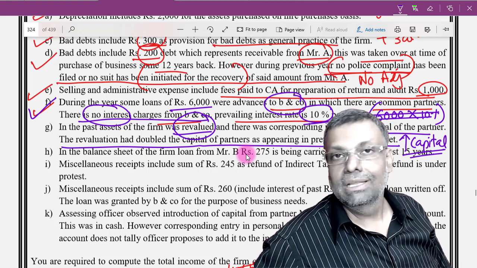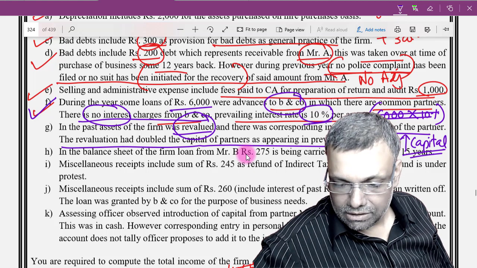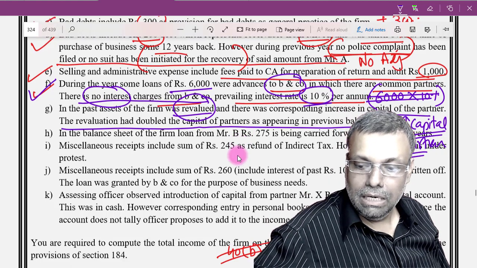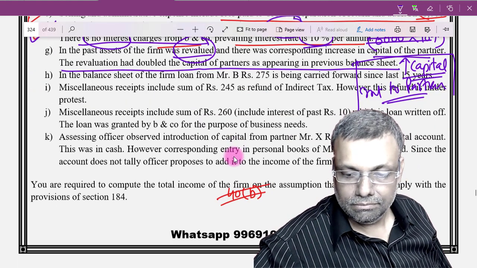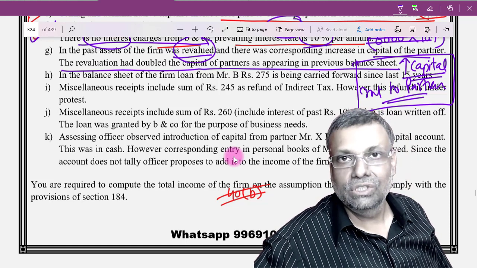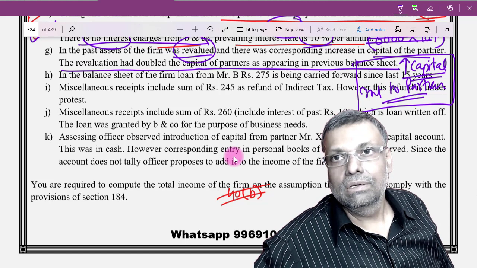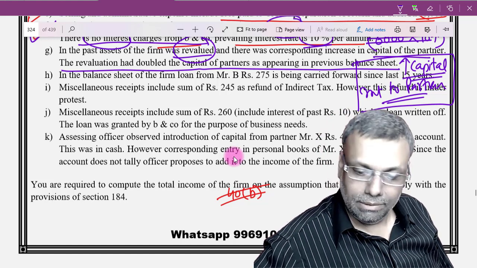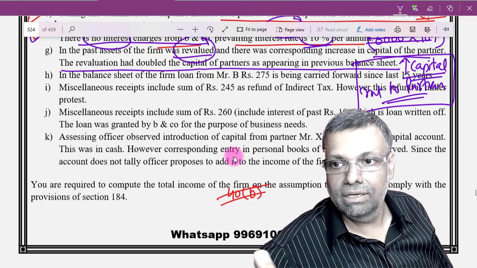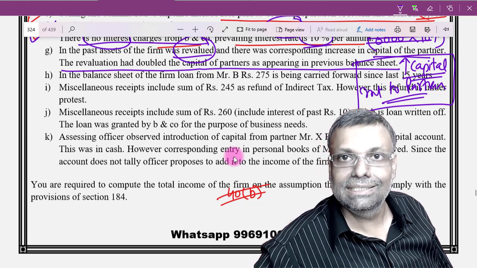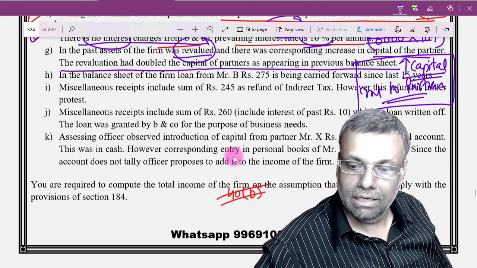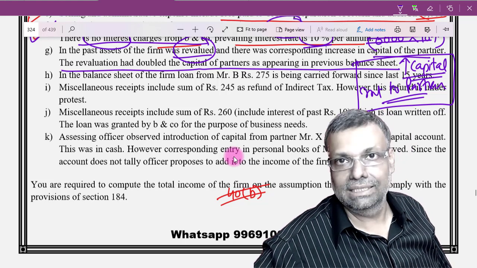Now, when the capital figures have changed, the permissible limit of interest to partners is also going to change. You will wonder that because of the revaluation you increased the capital. So if you say that X percentage on capital you are giving as interest to the partner, it is on the enhanced capital. So your interest limit under section 40B is going to change. So will that be accepted or not accepted?